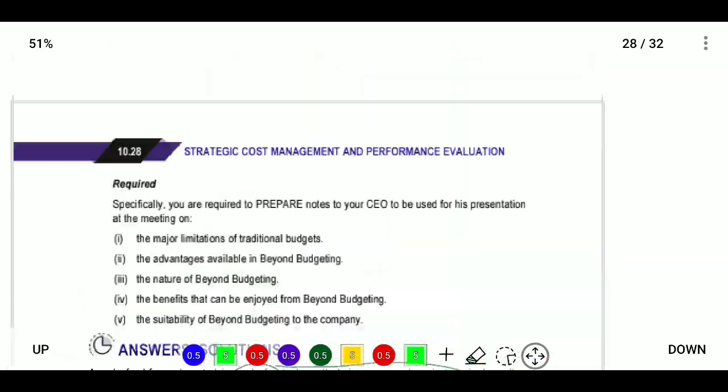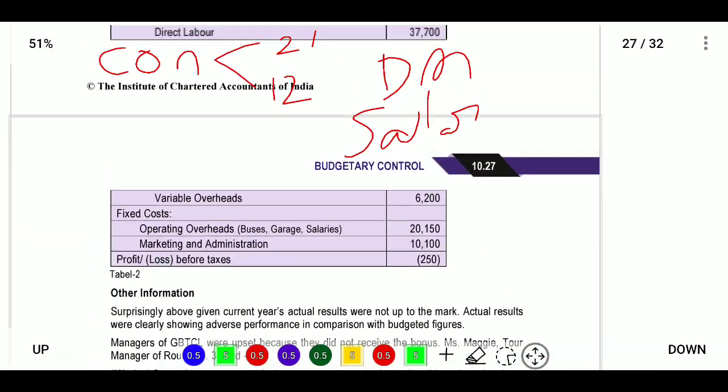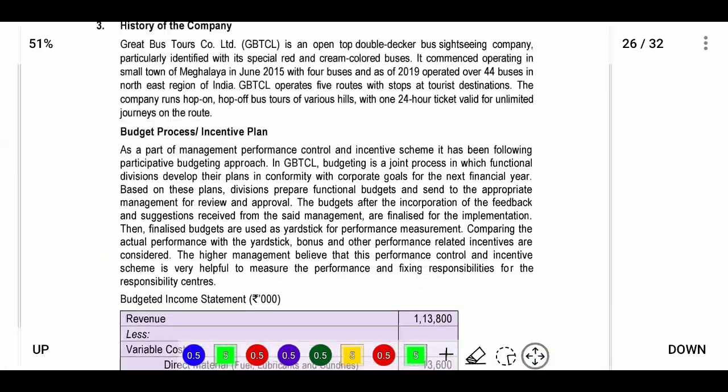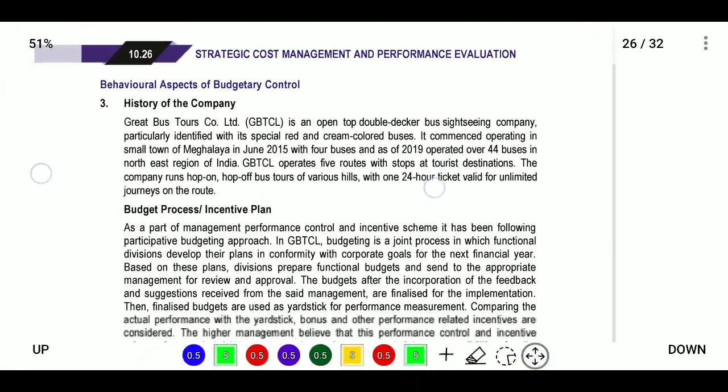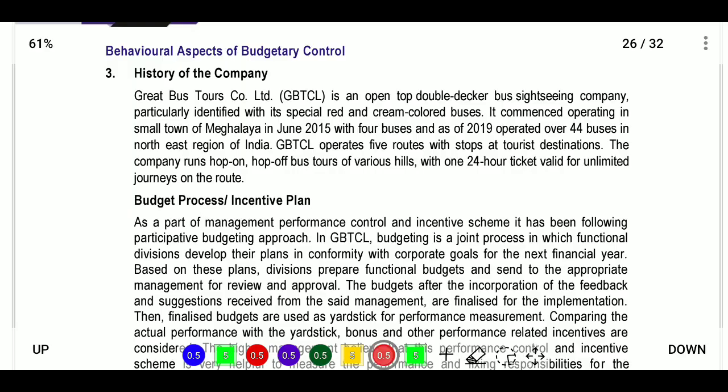That is question number 2. Now question number 3, what is there in question number 3? So, history of the company.